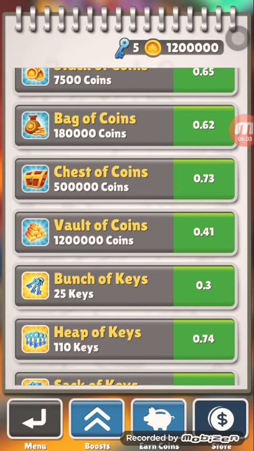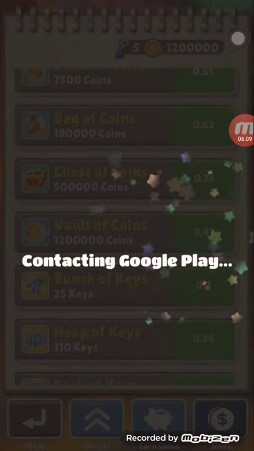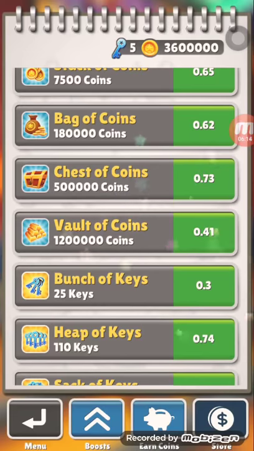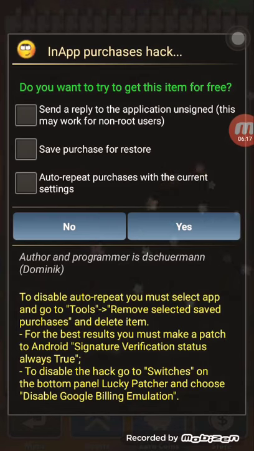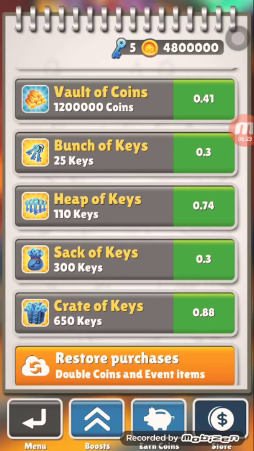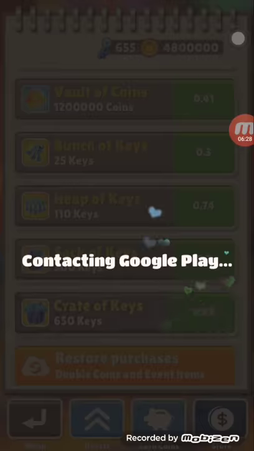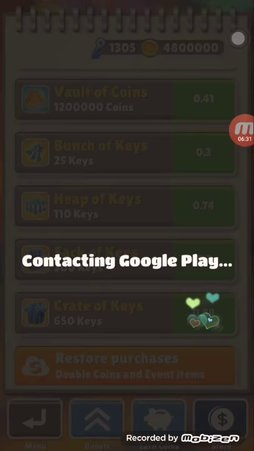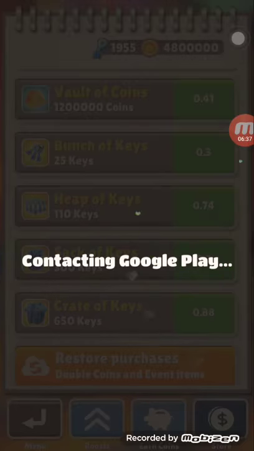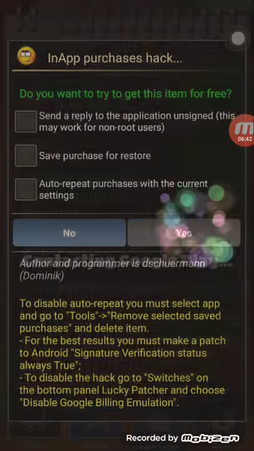And if you want more keys, you want to scroll down, then go to crate of keys, 650 keys. That's the most. Then you want to press yes. The same thing. There, I'm getting heaps of keys. You can do it forever, probably go up to the highest number in the world. But that takes like a few days, months, weeks. So after you do that, I just want more coins.